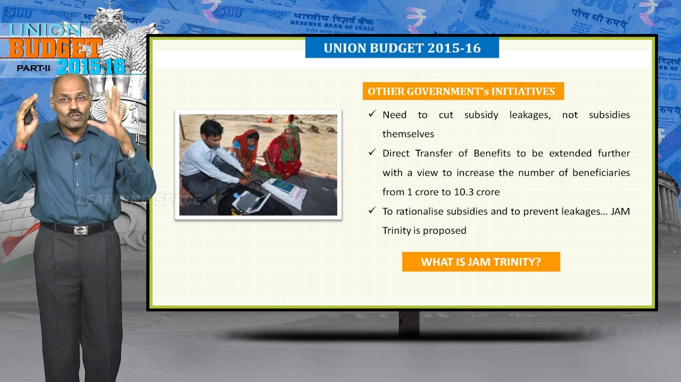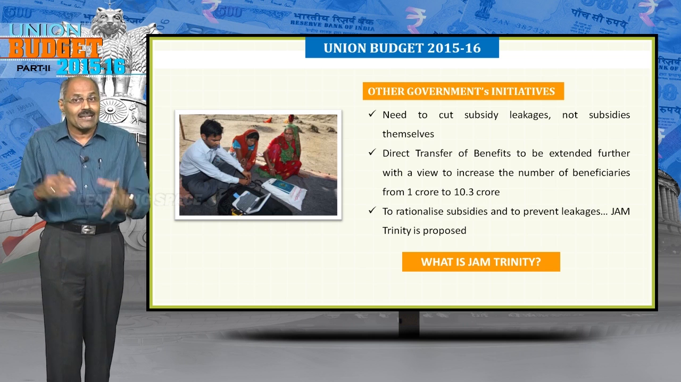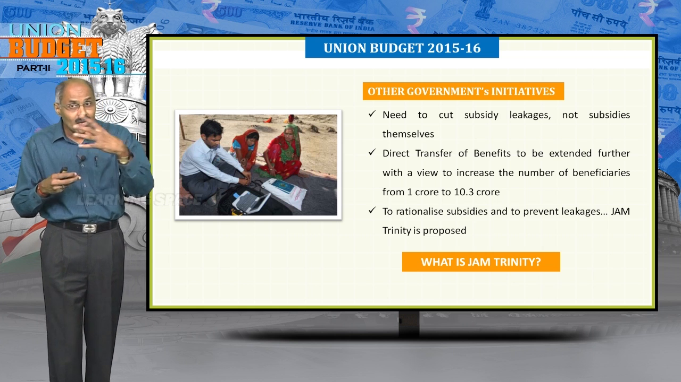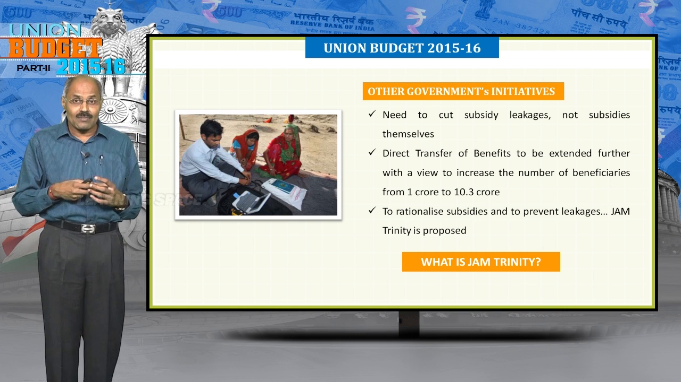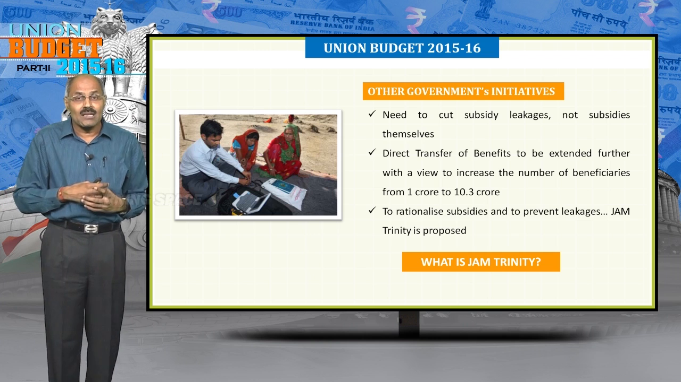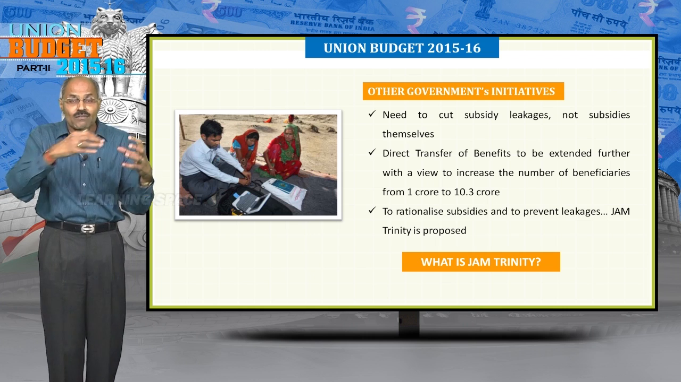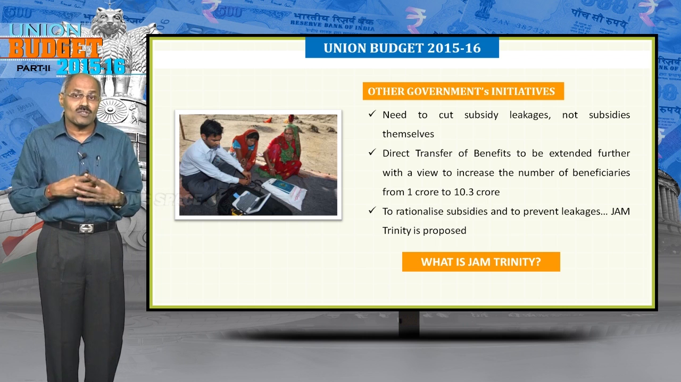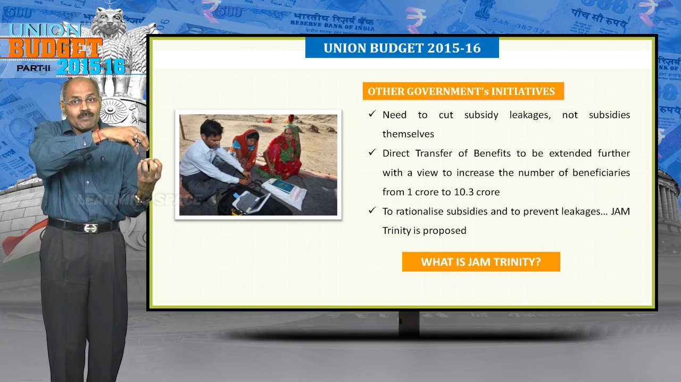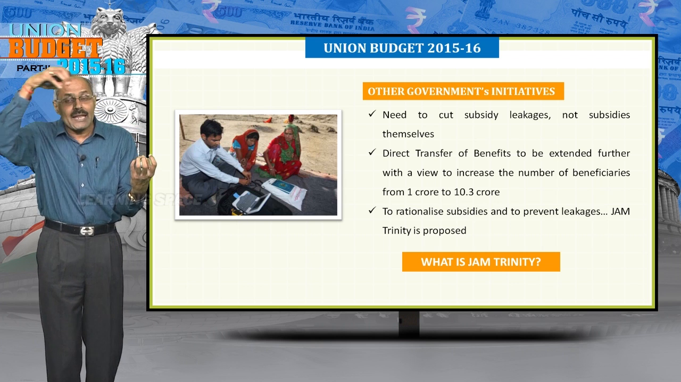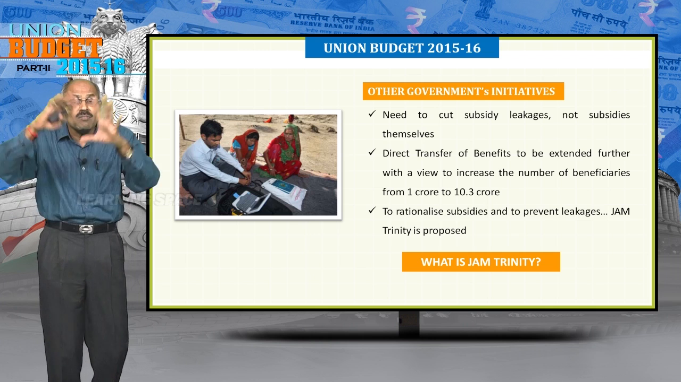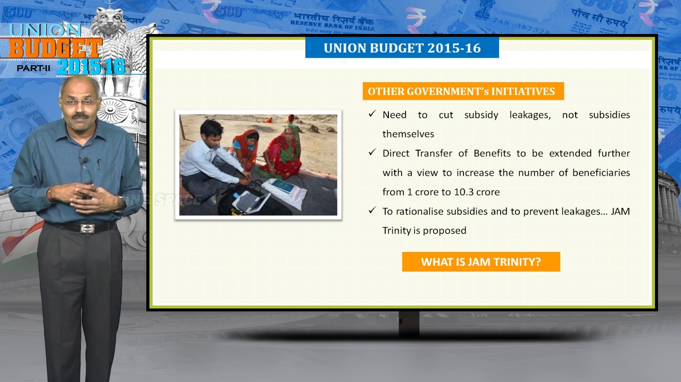Look into the next aspect, most important aspect as claimed by the government in the budget speech is to cut subsidy leakages. Remember, at present government is giving subsidy for LPG. With regard to the other social sector schemes, government wants to increase the number from 1 crore to 10.3 crores during the year 2015-16, and to achieve the target of increasing the beneficiaries from 1 crore to 10.3 crores during the year 2015-16, government devised an innovative strategy of Jam Trinity.